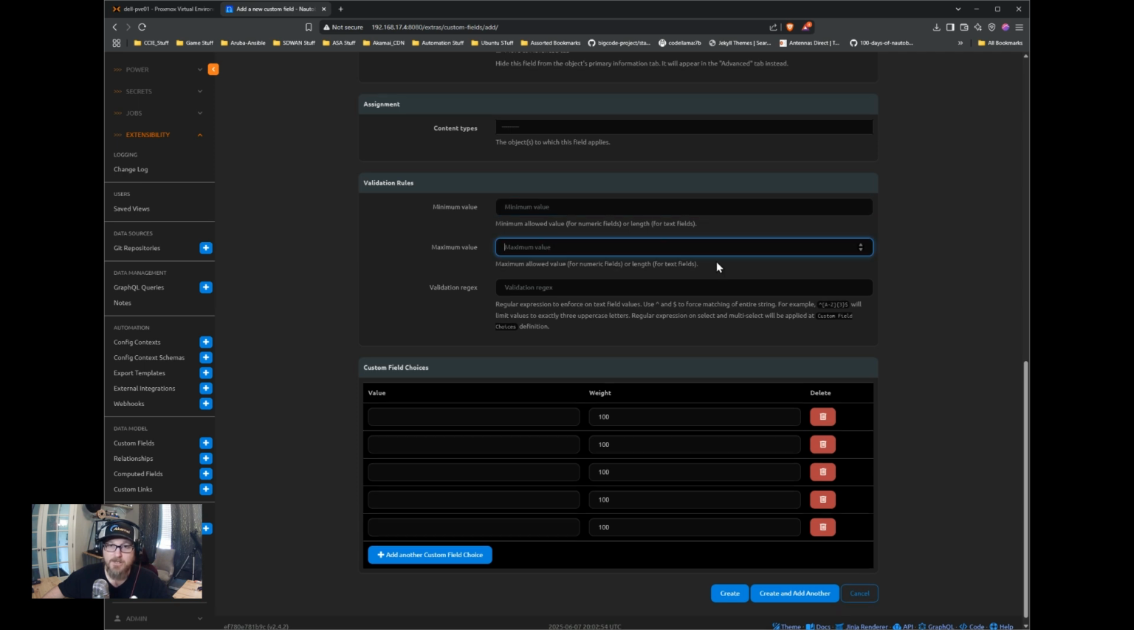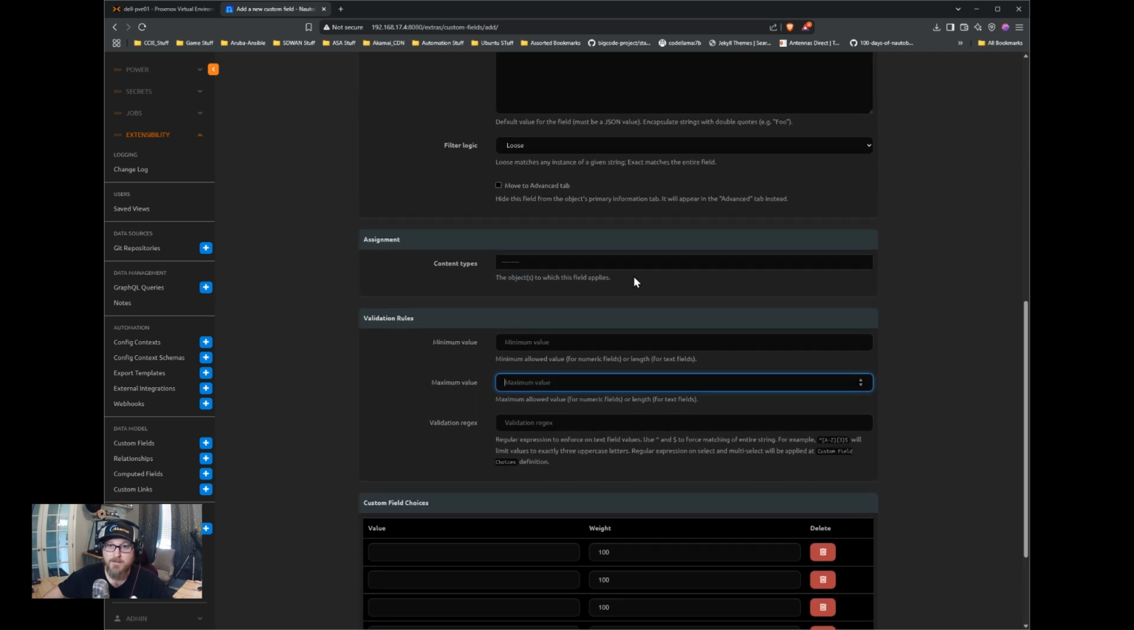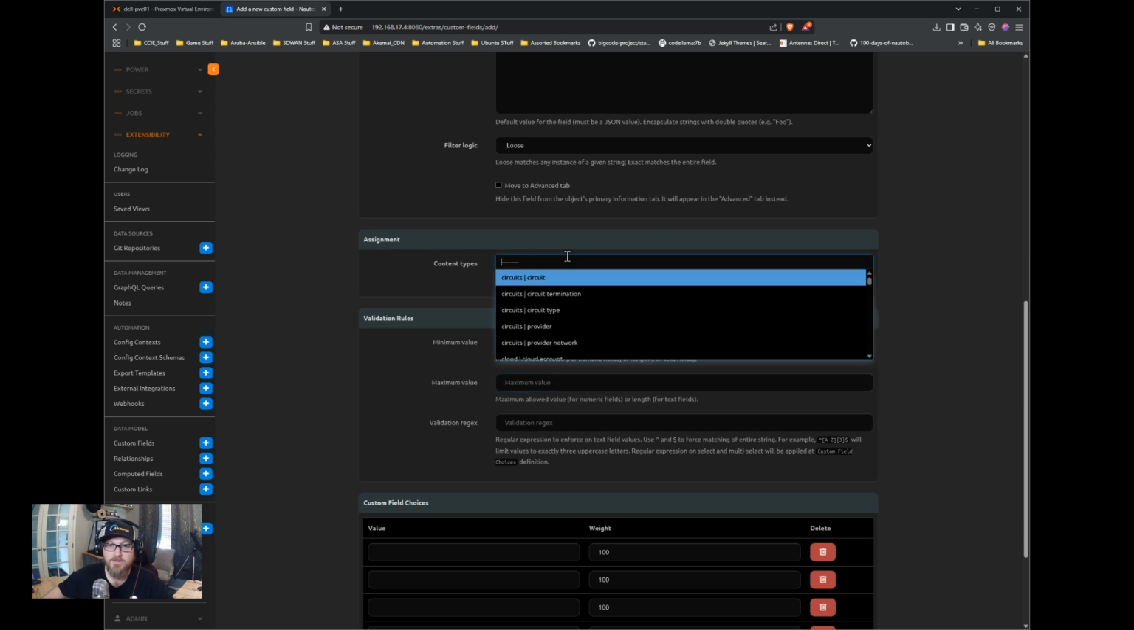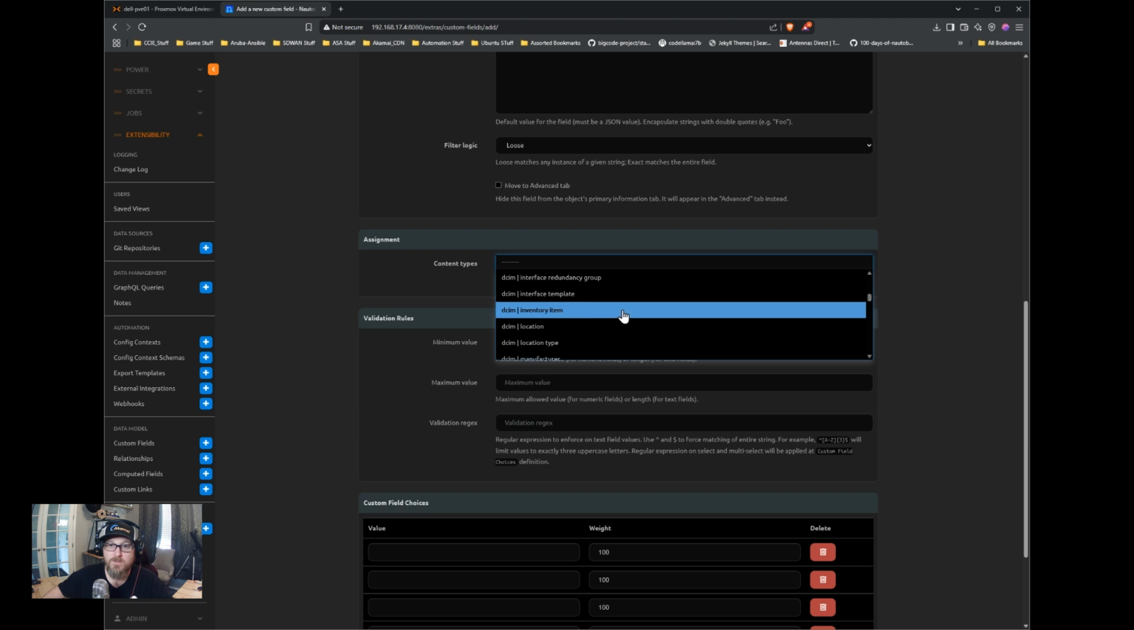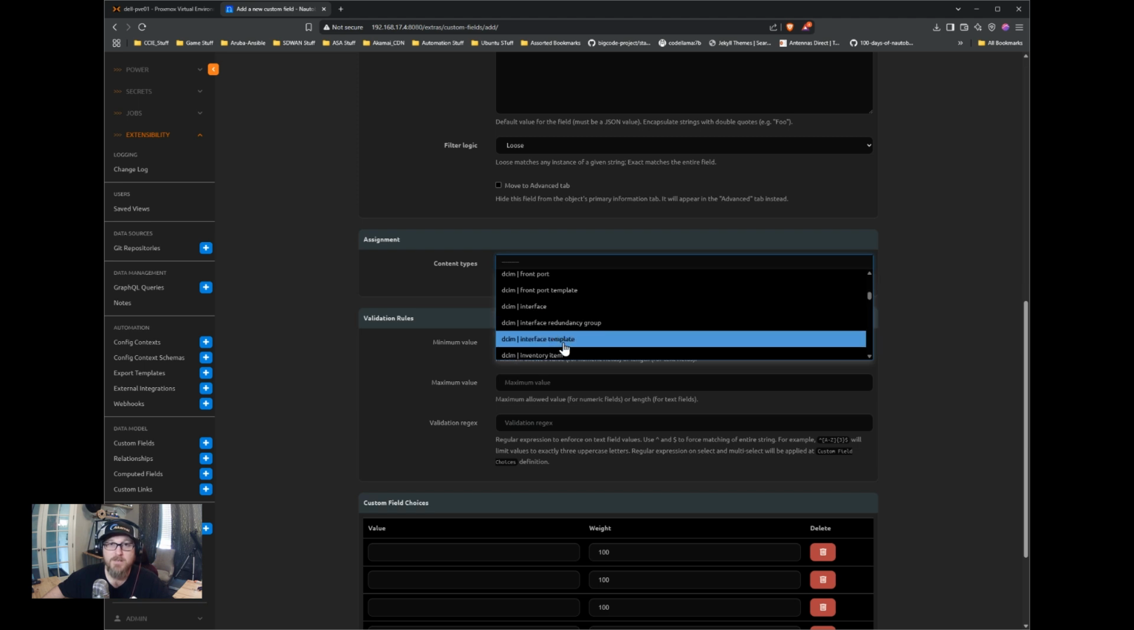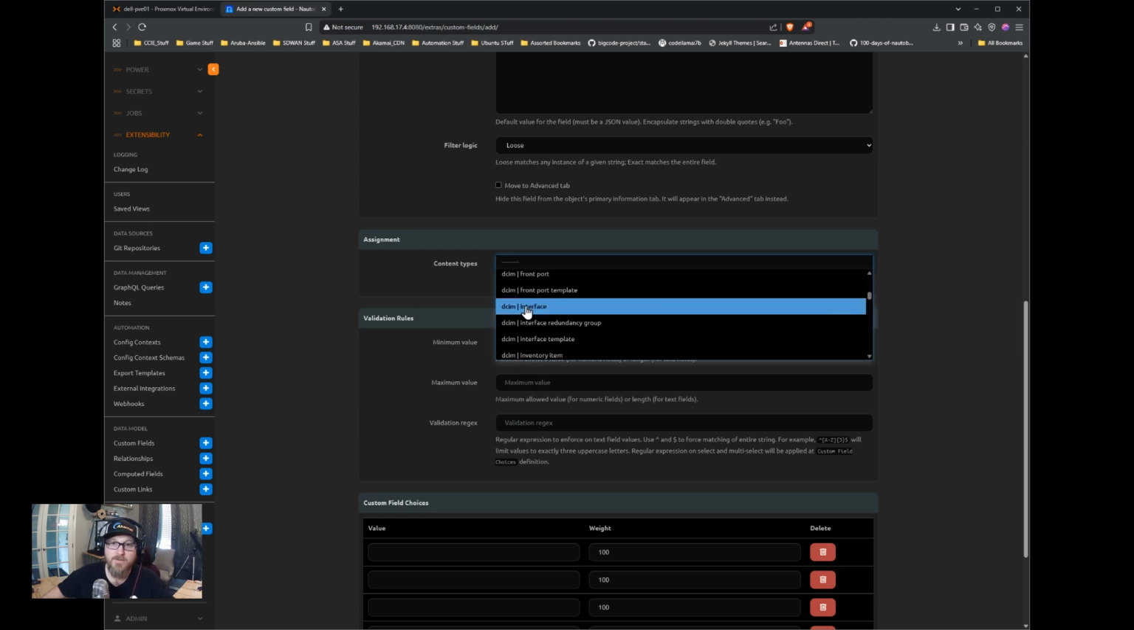This assignment section here in the middle, this is the table you will assign this custom field to. So you can choose any of them. In our case, under DCIM, we'd want interface. So you have a couple options here, interface templates or interface. So what we would do is assign it here to interface. And anytime you were editing an interface, this custom field would be presented to you in the options that you can choose to edit or change.